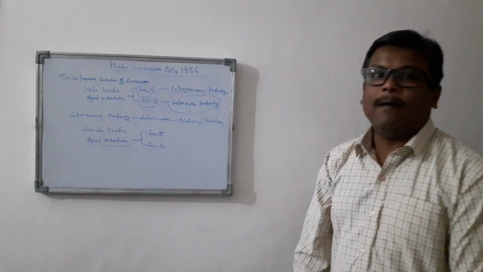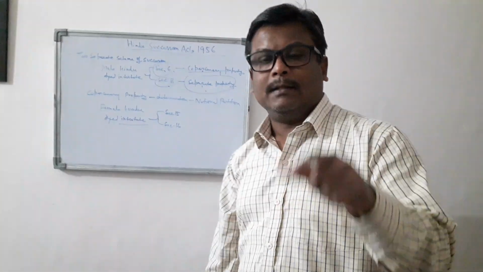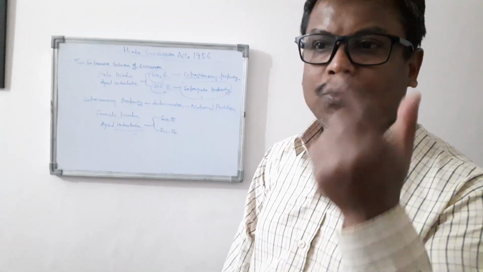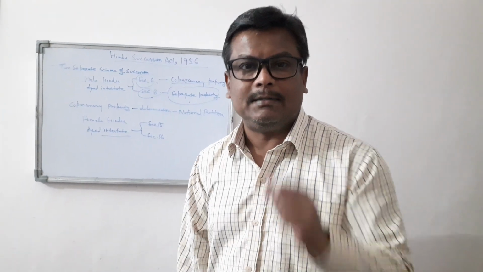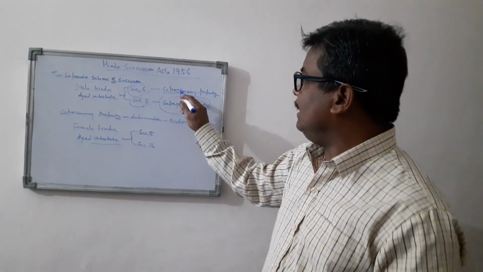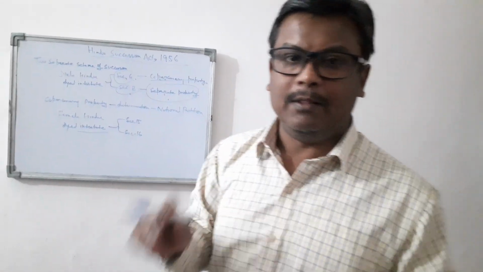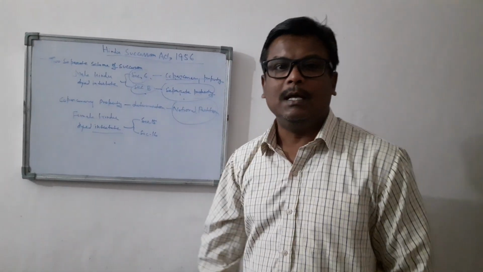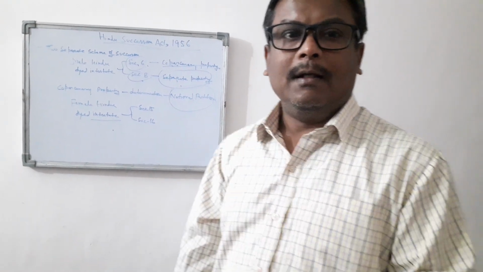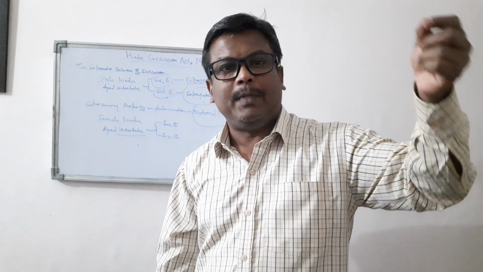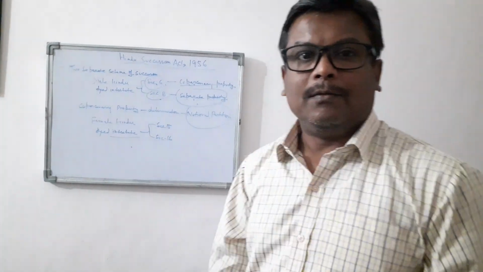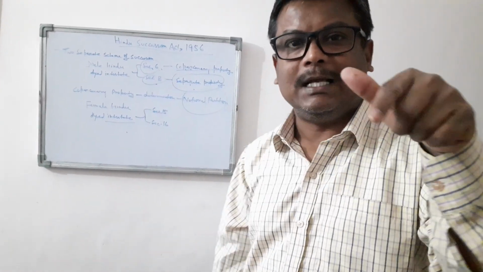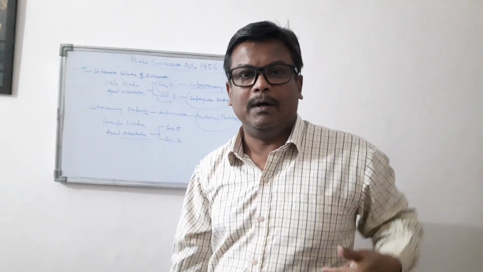Now, as you know very well, under the coparcenary system it is very difficult for anyone to determine what his share is under the coparcenary property unless there is a partition in the joint Hindu family. So, in order to make it easy to determine the property of a male Hindu, the rule of notional partition will be applicable. Notional partition means that if a person died, what would be his share at the time of his death? First we have to decide his share, and that share will devolve as per the scheme of Hindu succession.